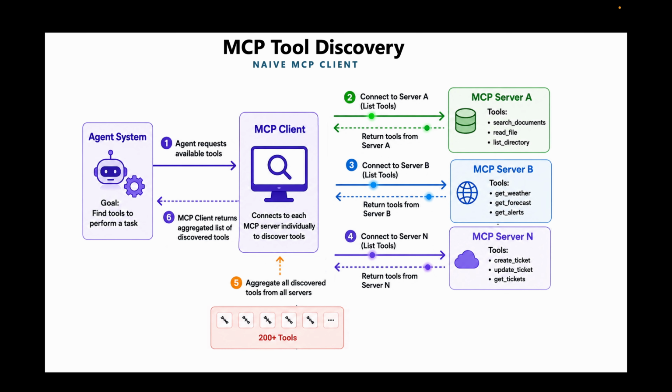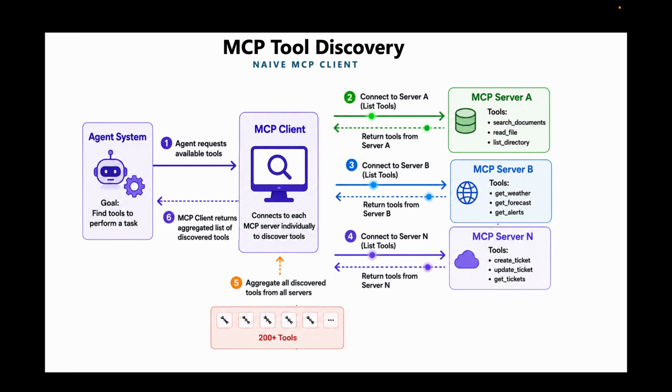At first, this may seem very reasonable, but as organizations adopt MCP and the number of servers and tools grow rapidly, this can create its own challenges. Larger tool catalogs can increase prompt size and inference cost for the model. It can slow down decision making, and it can make it harder for the model to select the right capability. Similar tools can confuse the model, leading to poor routing decisions and lower selection accuracy.